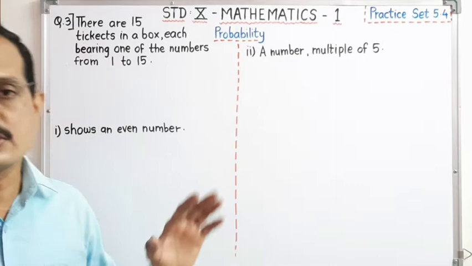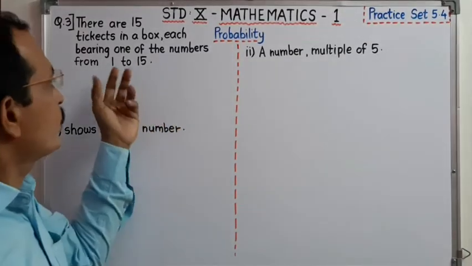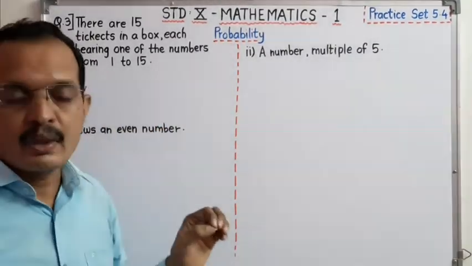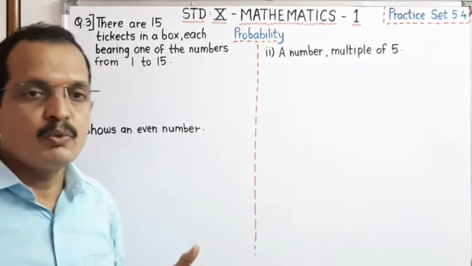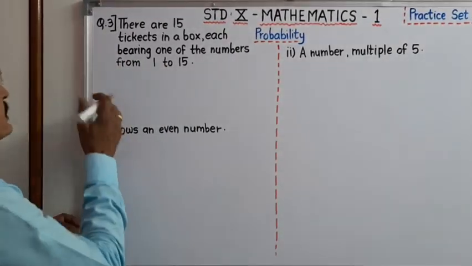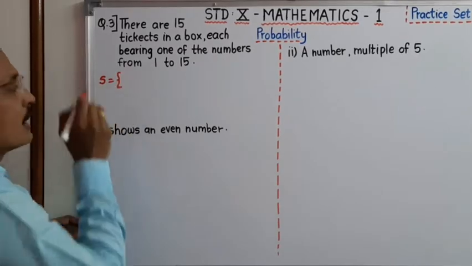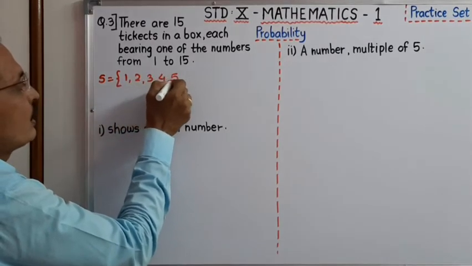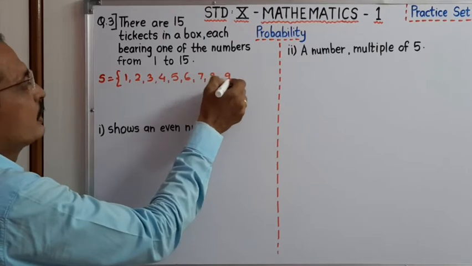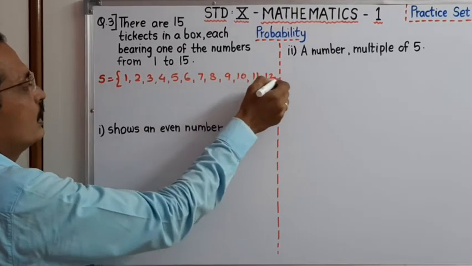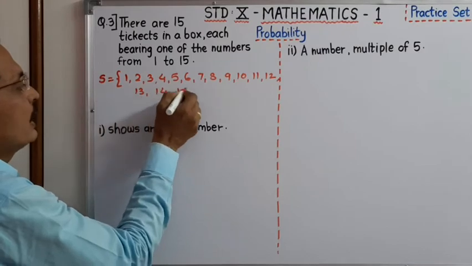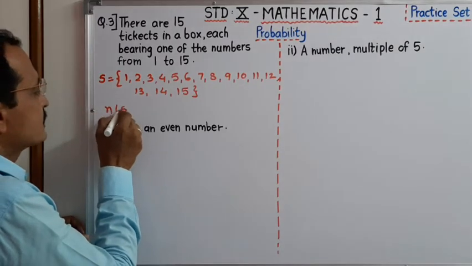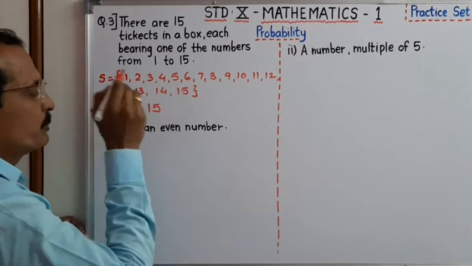Dear student, first of all, understand what the random experiment is. There are total 15 cards. On each card, a number from 1 to 15 is written, and we have to choose one card from that. For that purpose, first of all, we have to write the sample space. Total 15 cards are there: 1, 2, 3, 4, 5, 6, 7, 8, 9, 10, 11, 12, 13, 14 and 15. There are 15 chances, therefore number of S, sample points, is equal to 15.